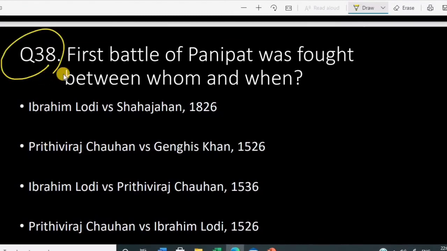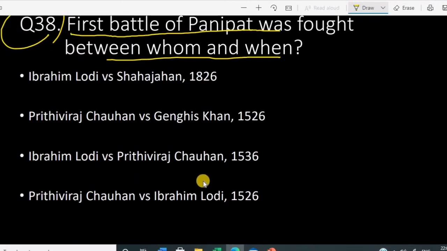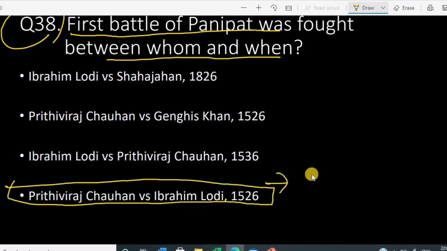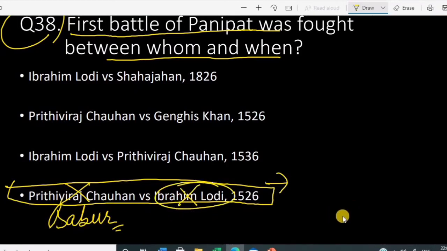So question number 38. First battle of Panipat was fought between whom and when? It was fought between Ibrahim Lodi and Prithviraj Chauhan in 1526. Okay, this was the first battle. It was not Prithviraj Chauhan, it was Babur. So Babur versus Ibrahim Lodi, 1526, where Babur defeated Ibrahim Lodi and set up his Mughal empire, right?